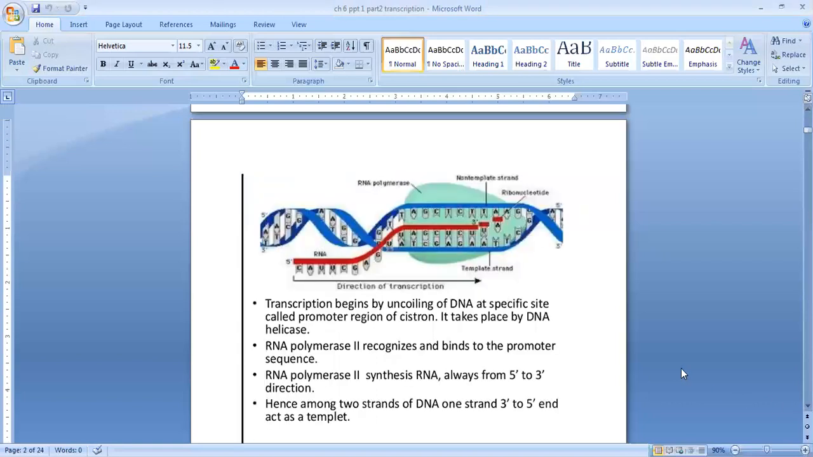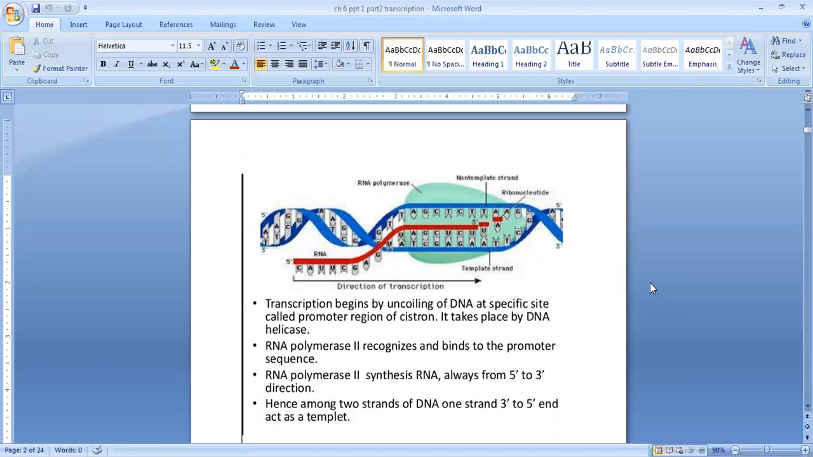The next, how does transcription take place? Transcription begins by uncoiling of DNA. DNA is double-stranded, two strands. First, uncoiling of DNA takes place at a specific site called the promoter region of cistron. It starts from a place that is called the promoter region of cistron. It takes place with the help of DNA helicase enzyme.